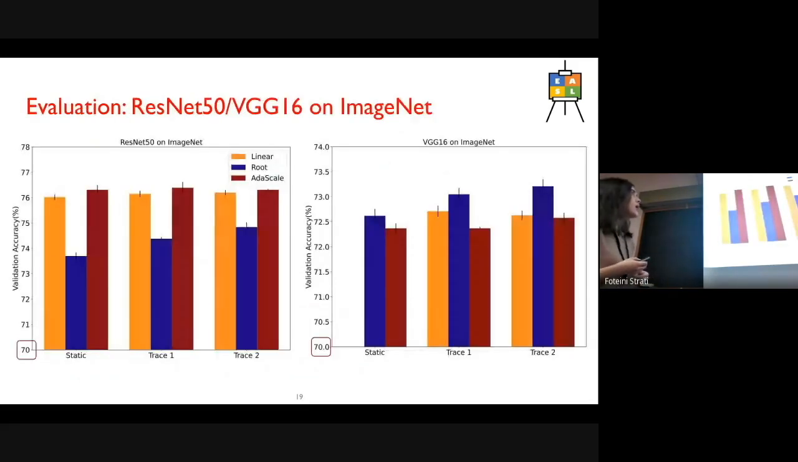We evaluated three learning rate rules on ResNet 50, and we see that the linear rule and other scale perform quite the same, with other scale performing a bit better. When we introduce elasticity with the traces, we don't see any significant variation in the end accuracy. So other scale is the best rule here. In the VGG case, we actually see an inverse result. The root scaling rule outperforms all others. And again, when we introduce elasticity, we don't see a drop in accuracy, which was surprising for us. So root is the best scaling rule here.